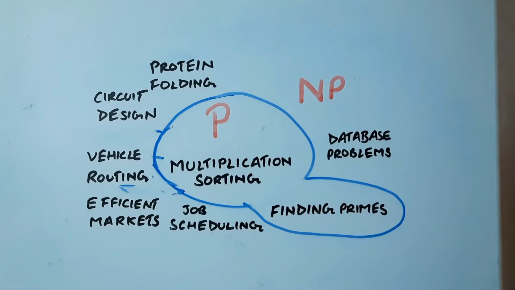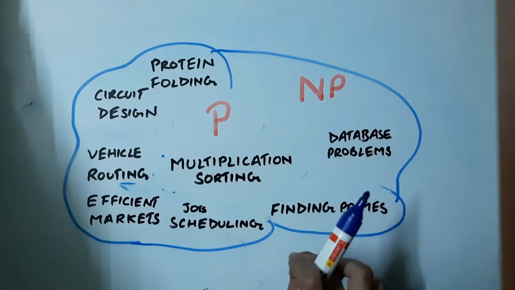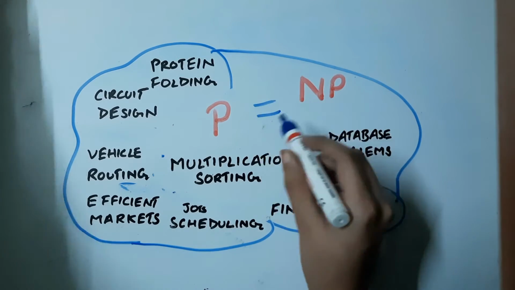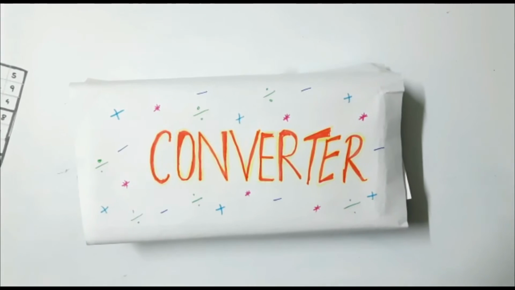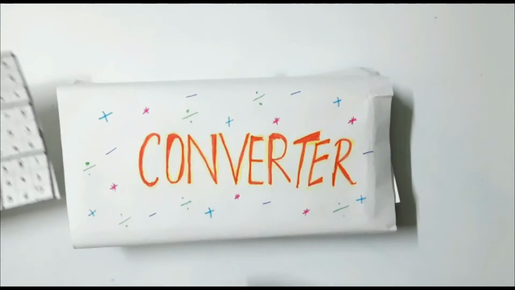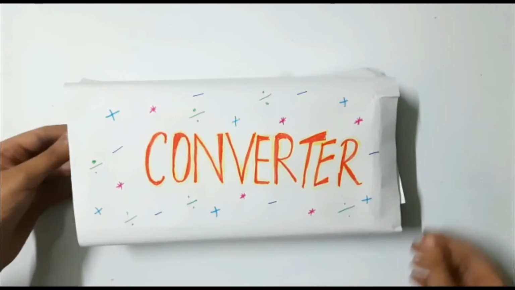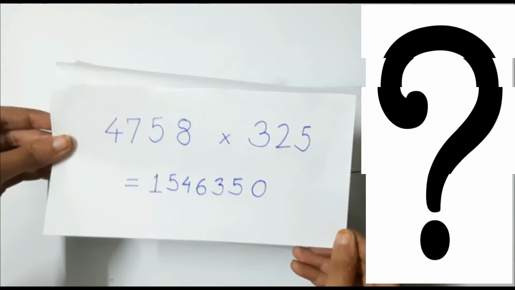So people started to wonder whether everything in NP would turn out to be in P, or if there were some NP problems that were truly harder than the ones in P. That's the P versus NP question. Can we somehow convert difficult NP problems into P problems that we can solve efficiently? If yes, how would we even do that?